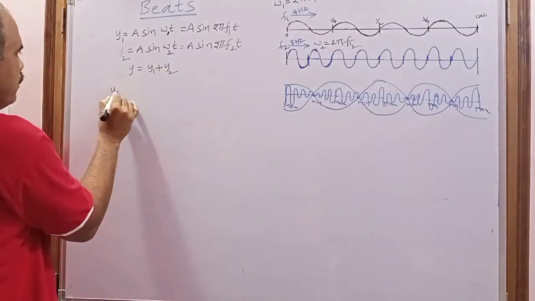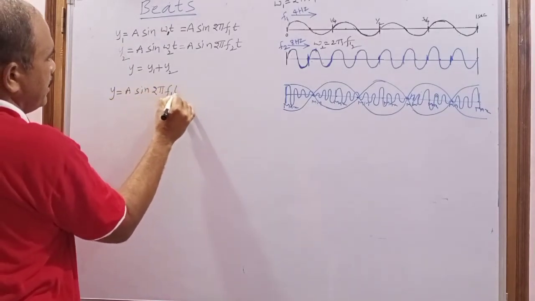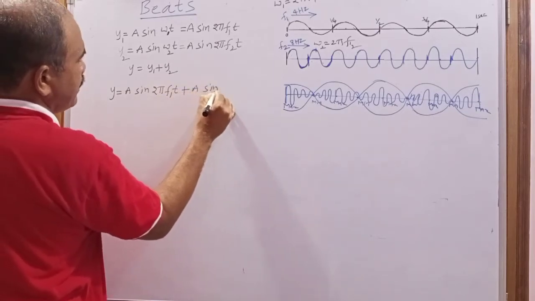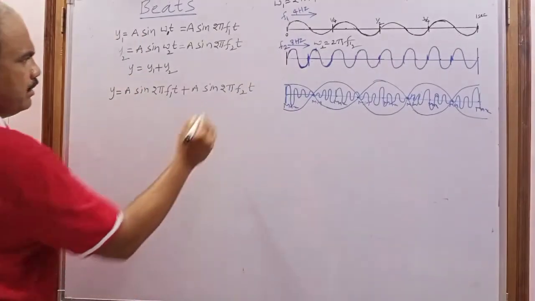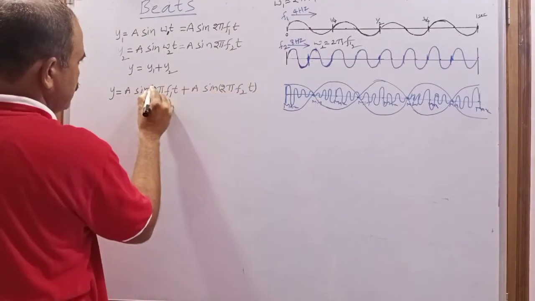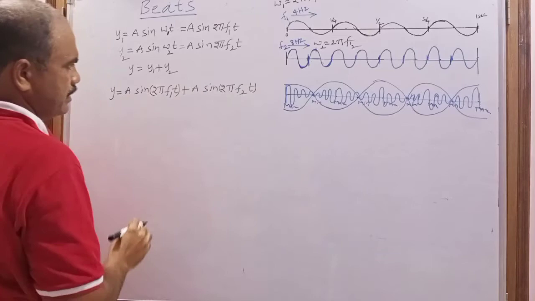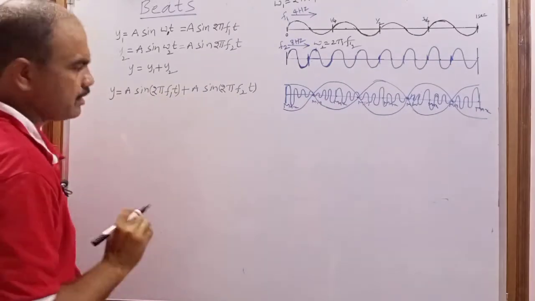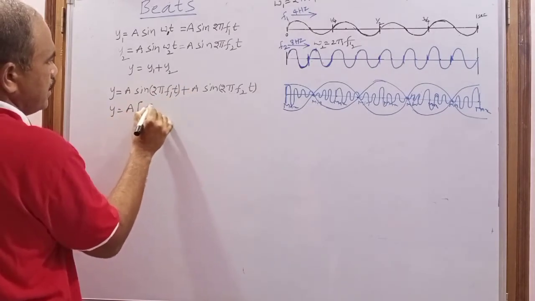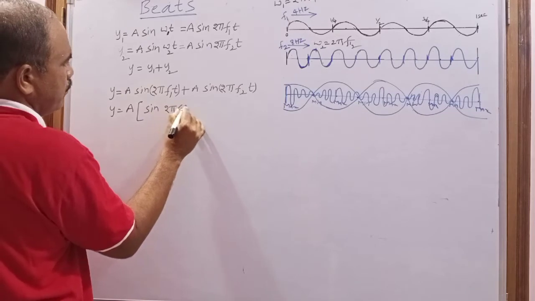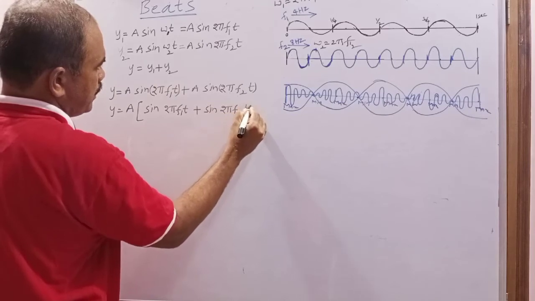So now y is equal to a sin 2 pi f1 t plus a sin 2 pi f2 t. Consider 2 pi f1 t as theta 1 and 2 pi f2 t as theta 2. Taking the amplitude common, we get sin 2 pi f1 t plus sin 2 pi f2 t.